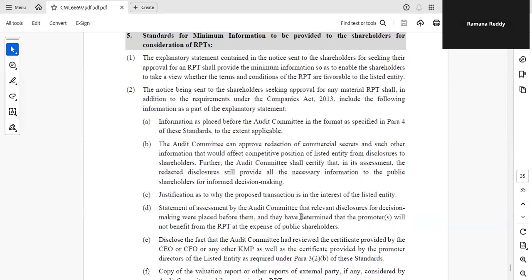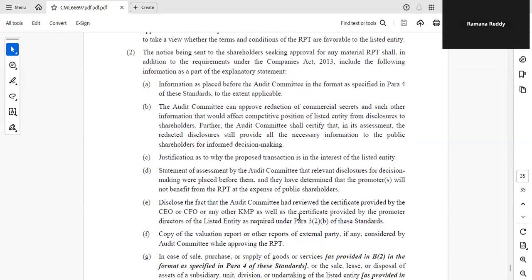Justification as to why the proposed transaction is in the interest of the listed entity has to be given in the explanatory statement. Then the statement of assessment by the audit committee. So much huge responsibility lies on the audit committee. The audit committee has to assess that the relevant disclosures for decision making were placed before them, and they have determined that the promoters will not benefit from the RPT at the expense of the public shareholders.